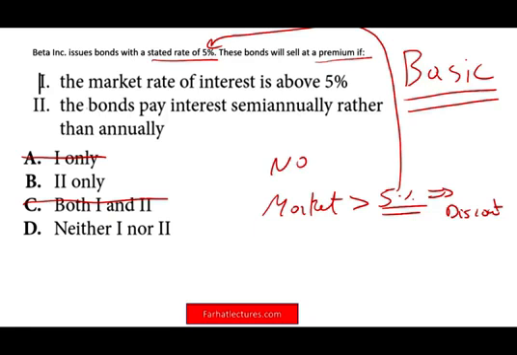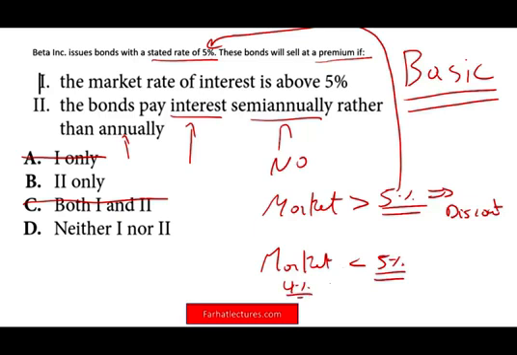The bond will sell at a premium if the bond pays interest semi-annually rather than annually. And there's no way. If you answer 2 is correct, then you have no understanding of how bonds work. It doesn't matter how often the bond pays the interest, whether semi-annually or annually. It doesn't affect whether it's sold at a premium or a discount. It will sell at a premium if the market rate is less than 5%. If the market is offering 4% and your bond is offering 5%, then you will sell at a premium, which is none of these statements. Therefore, the answer is D.